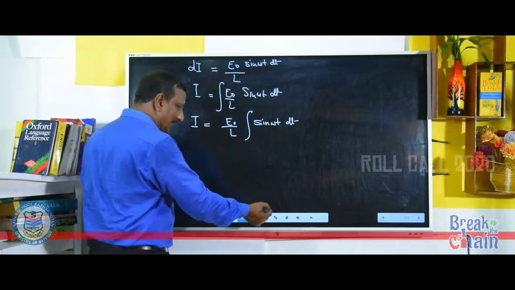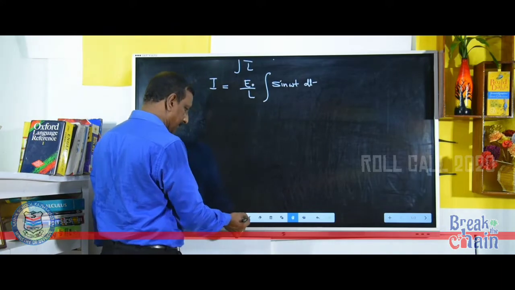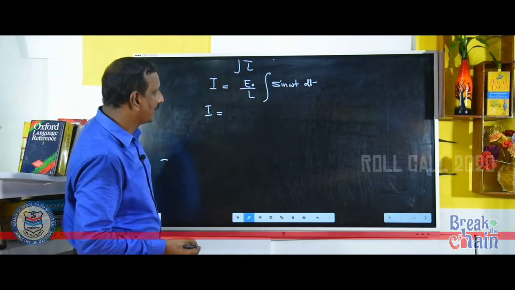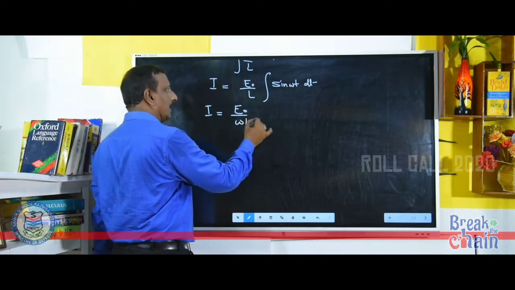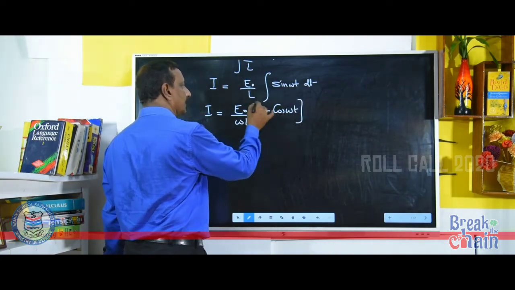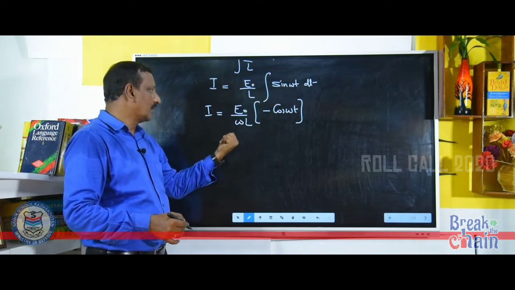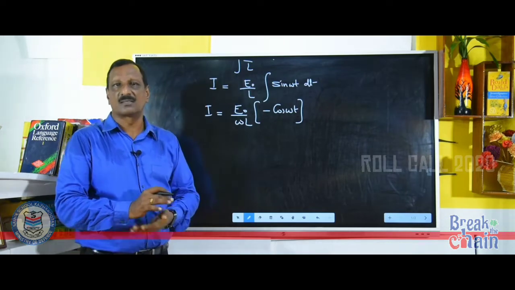So, let us write that. After integration we are going to get I is equal to E0 by omega L into minus cos omega t. After integration this omega will come here.